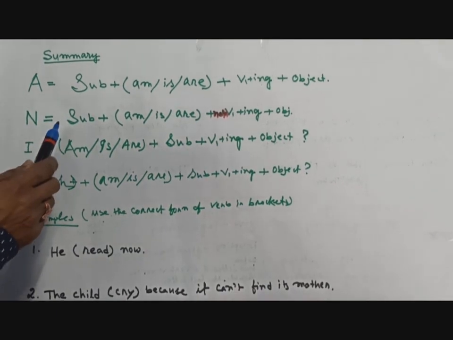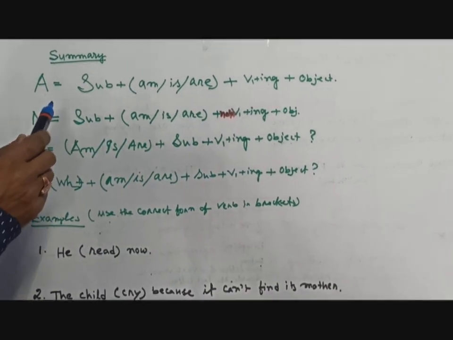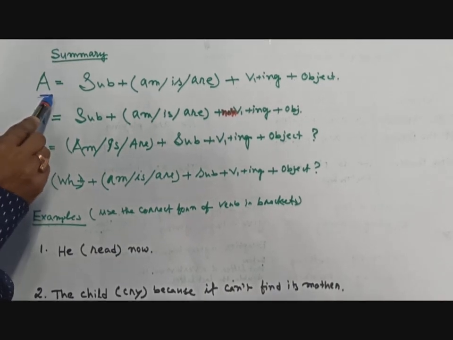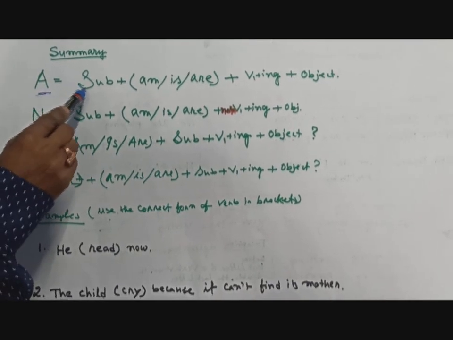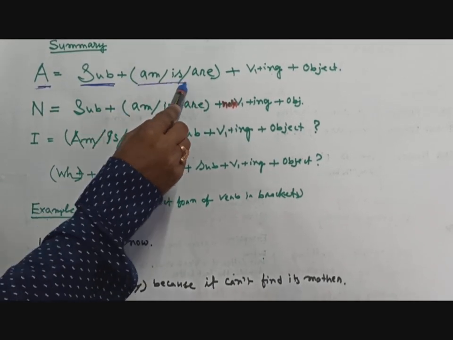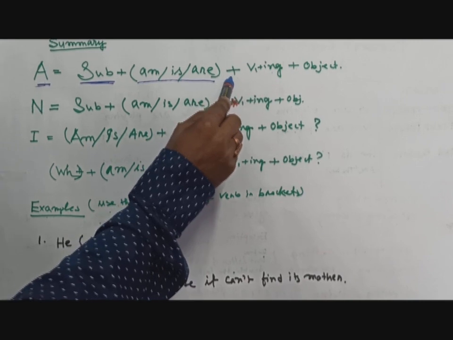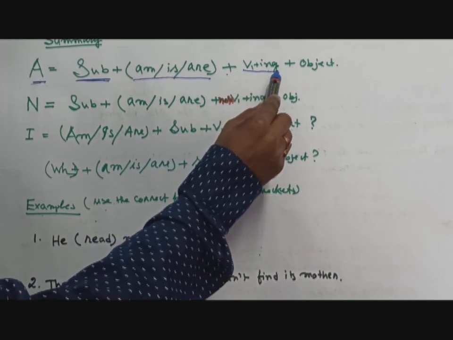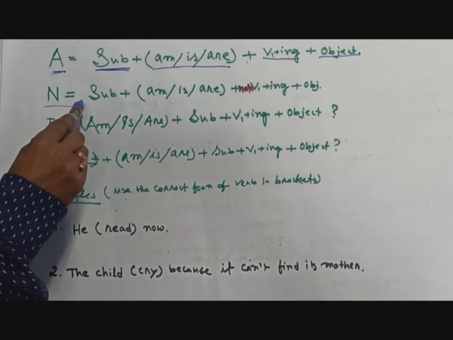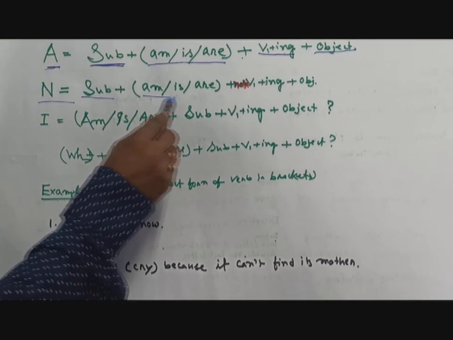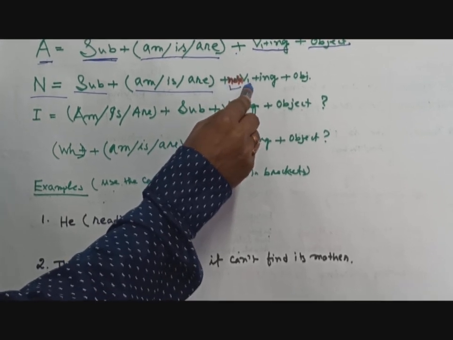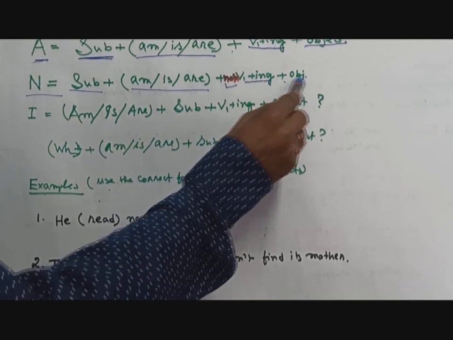Let us sum up the main points of today. In an affirmative sentence, affirmative means positive sentence, the form is: at first you have to write the subject, then the be verb, any one of them. After that you have to write the first form of the verb plus ing, then the object. In a negative sentence, at first you write the subject, then the be verb, and then you put not, then the first form of the verb plus ing, then the object.